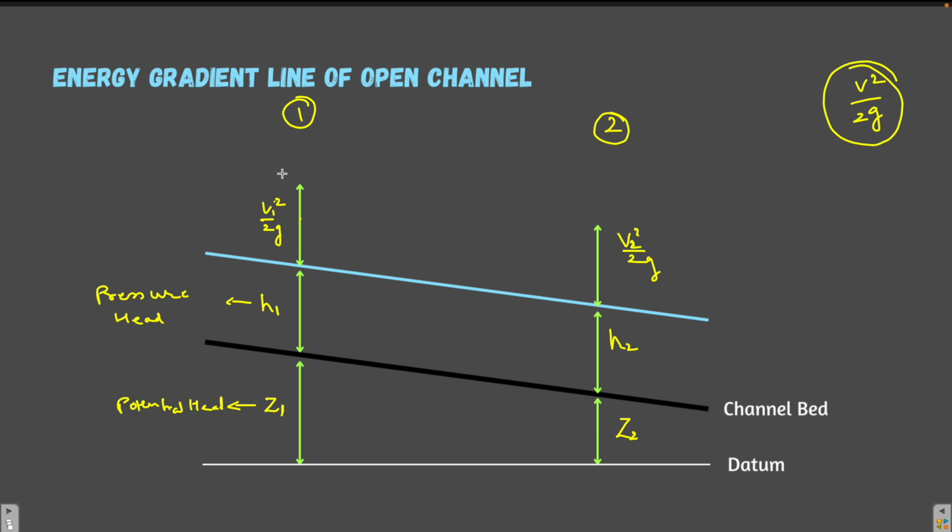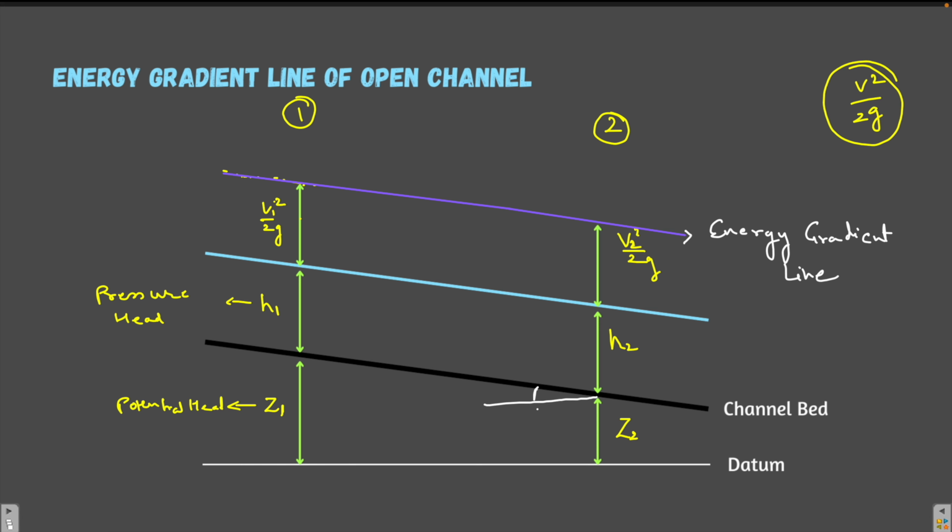Now, if we join these 2 points with a straight line, then this line over here is called the energy gradient line of open channel.